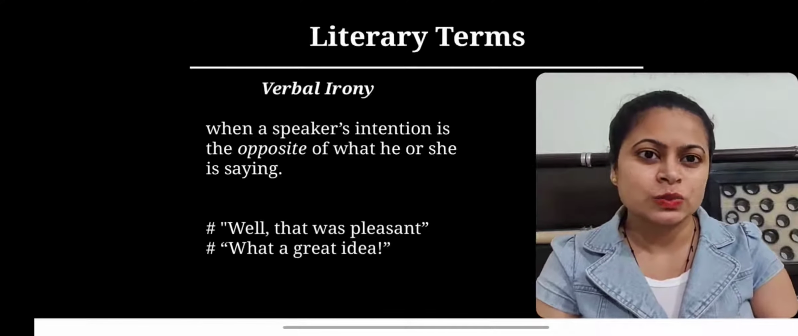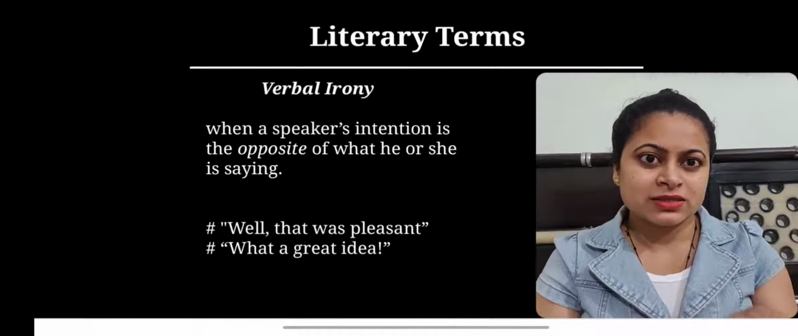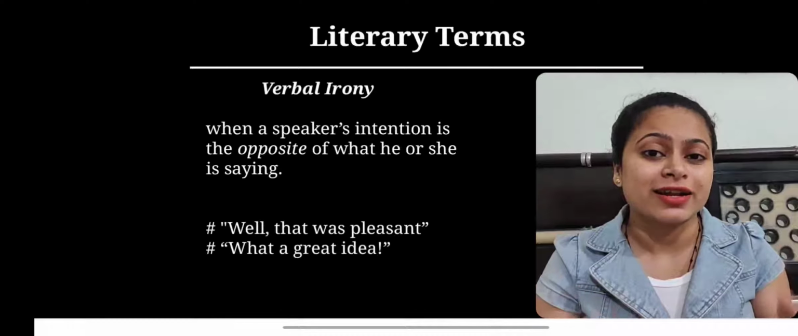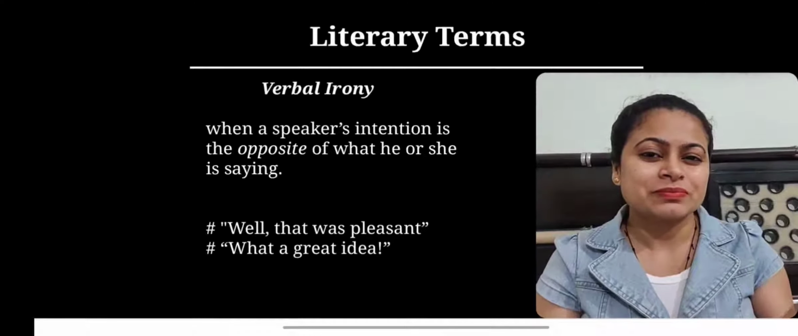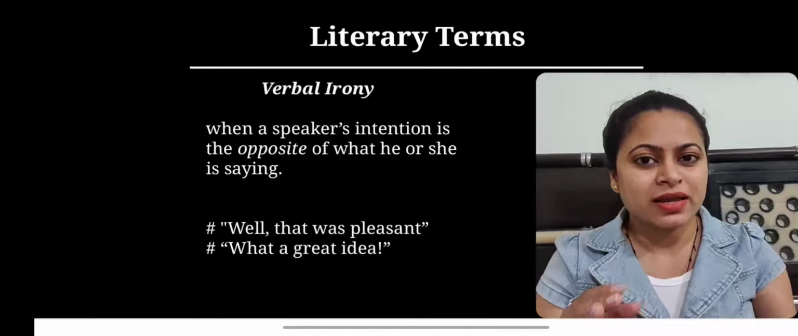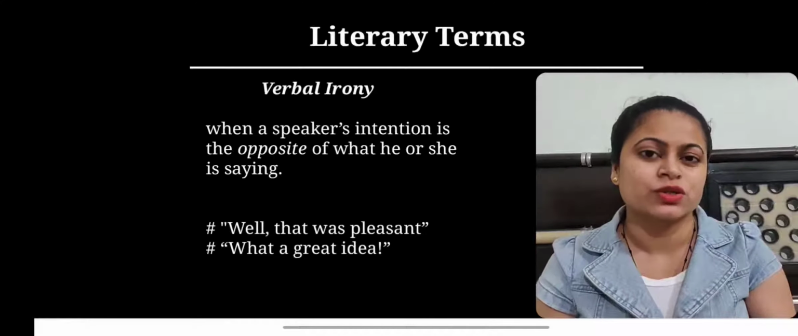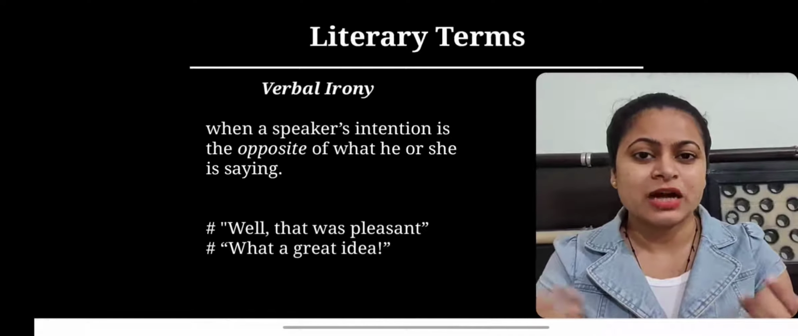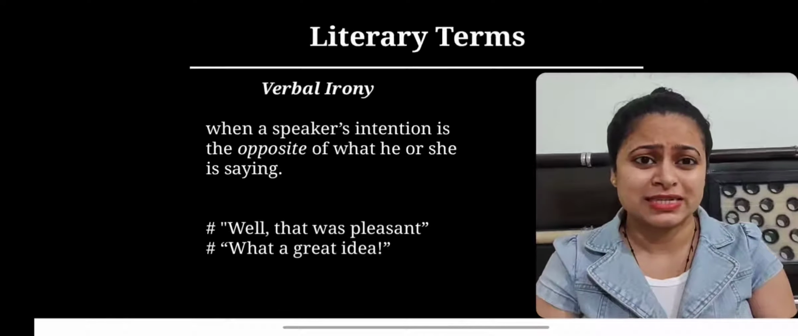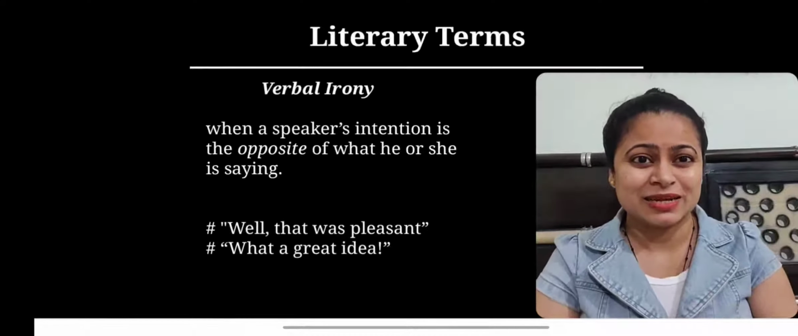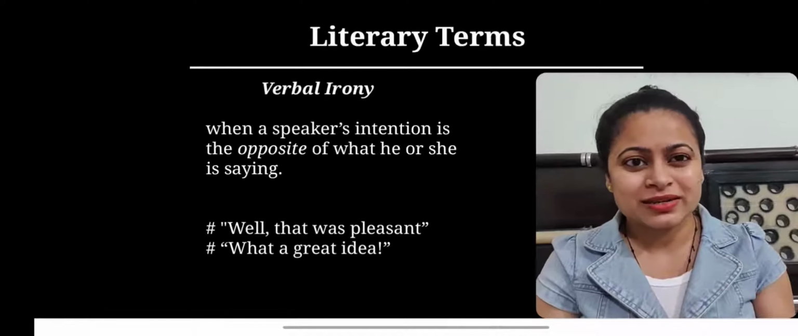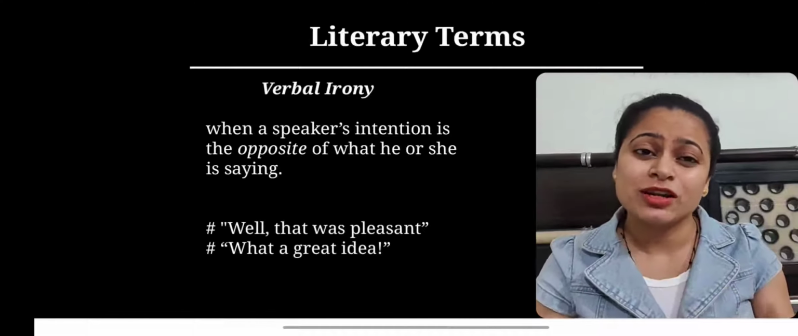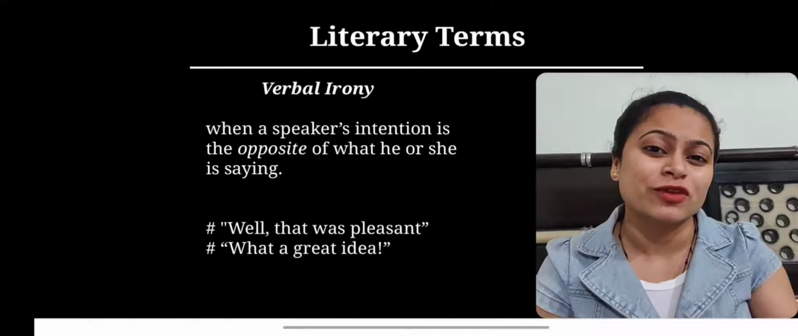In the first example, this is a statement: "Well, that was pleasant." Now this statement is in the context of when the speaker has visited the dentist, and the visit was very painful, and after coming from that painful visit, the speaker states, "Well, that was pleasant." So here the implied meaning is that the visit was not at all pleasant. So this is the flavor of verbal irony.